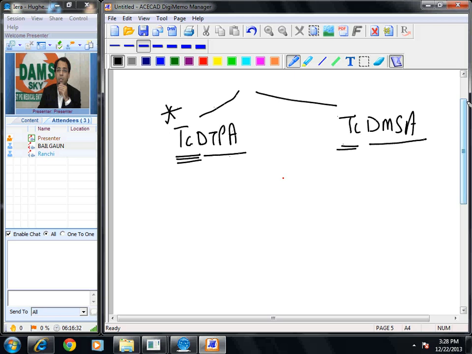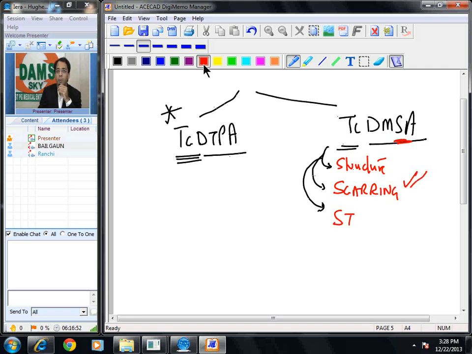Popular MCQs that you get for DMSA are 1, 2, 3. Let me add. Popular MCQs for DMSA are: number 1, it is done for renal structure. S for structure. It is done for renal scarring. Also, it obtains static images.